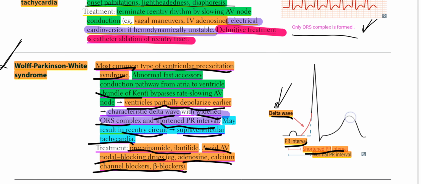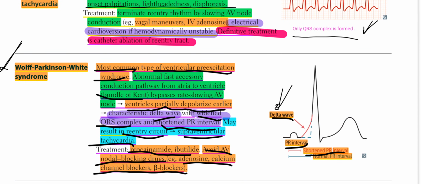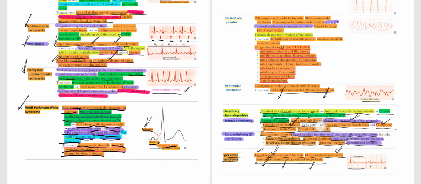Once again, Wolff-Parkinson-White syndrome, the most common type of ventricular pre-excitation syndrome: an abnormal fast accessory conduction pathway from atria to ventricle through the bundle of Kent. It bypasses the rate-slowing AV node, the ventricles partially depolarize earlier, with a characteristic delta wave, widened QRS complex and shortened PR interval. It may result in a re-entry circuit that would lead to supraventricular tachycardia. Treatment is procainamide and ibutilide. Avoid AV nodal blocking drugs, for example, adenosine, calcium channel blockers, and beta blockers.